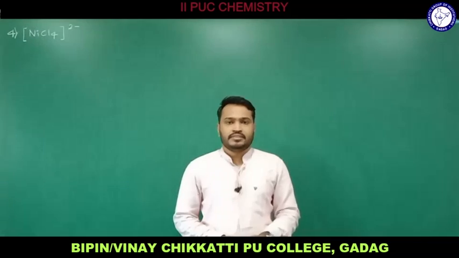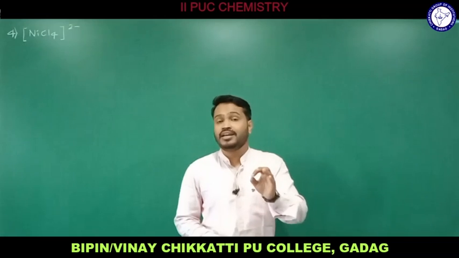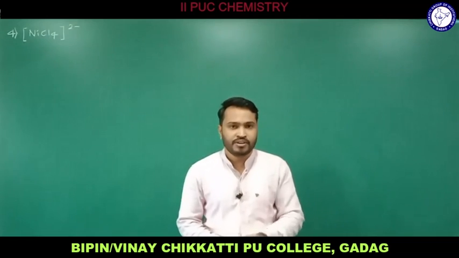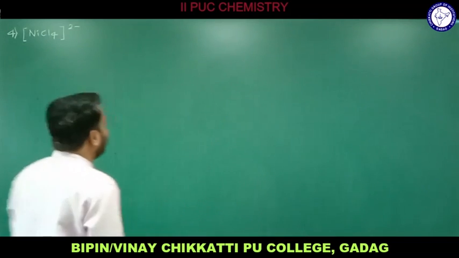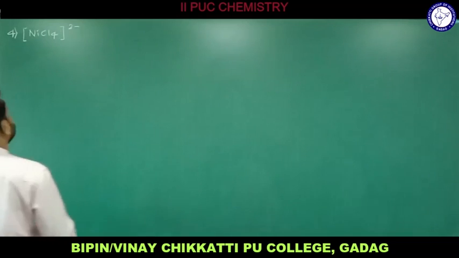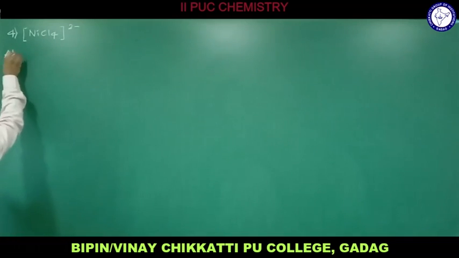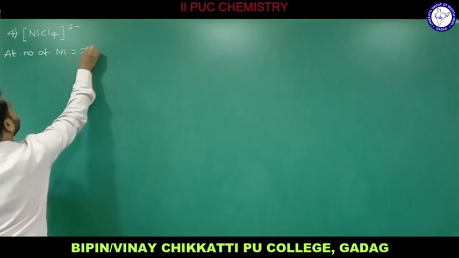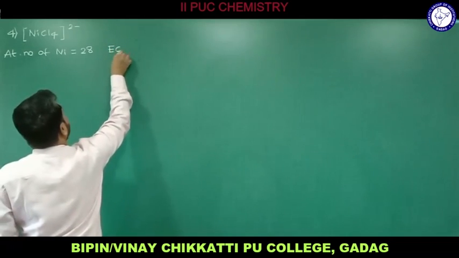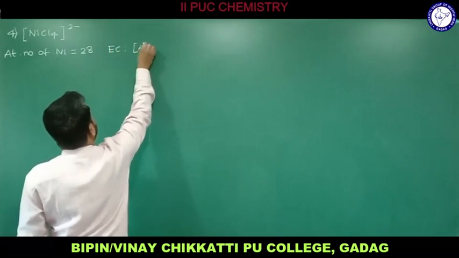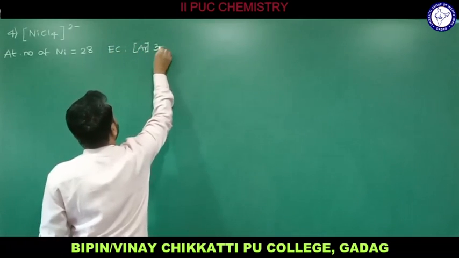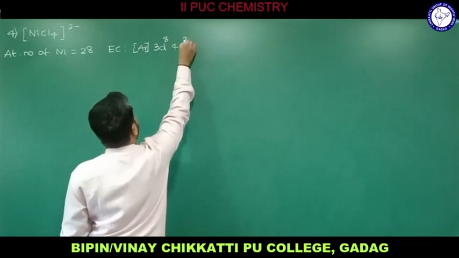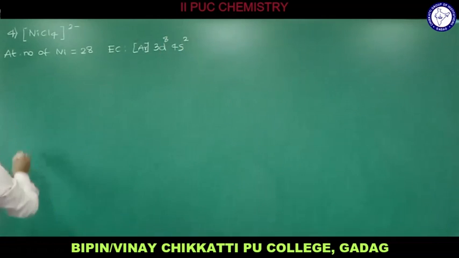This is how hybridization, geometry and magnetic property of this compound can be predicted by valence bond theory. In example number 4, we have nickel as the central metal atom and Cl minus, chlorido, as ligands. We'll see the hybridization, magnetic property and the geometry of this complex. The atomic number of nickel is 28. Electronic configuration of nickel: argon, 3d and 4s. Argon is 18, therefore 3d8 4s2 is the electronic configuration of nickel.